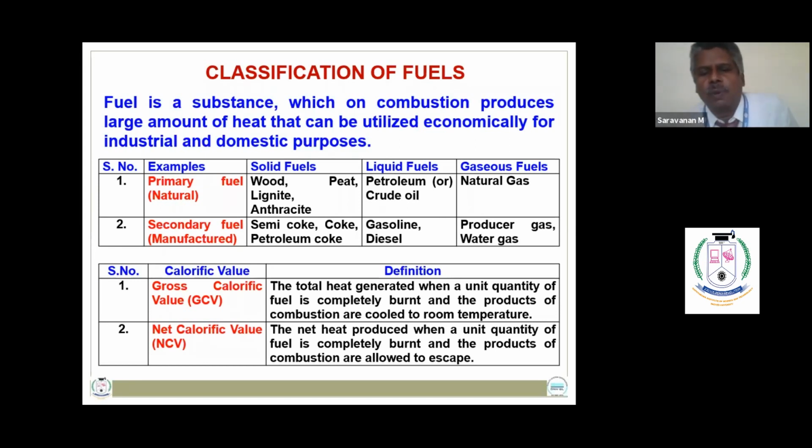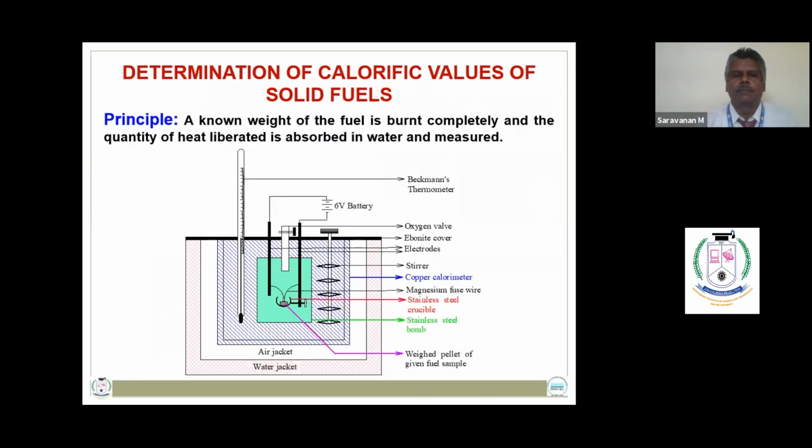The net calorific value is defined as the net amount of heat produced when a unit quantity of fuel is completely burned and the products of combustion are allowed to escape.